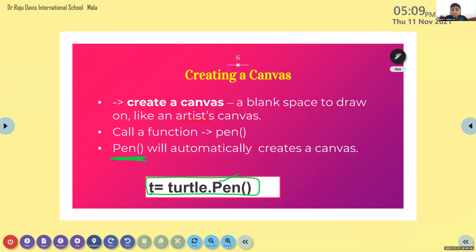Ma'am, we have to just type? Yeah, I will tell you. I will guide you. Wait. So this is the second code. So T is an object. Okay. So to create a canvas, we have to call a function. What is the name of that function? Ma'am, Pen. Pen. Okay.